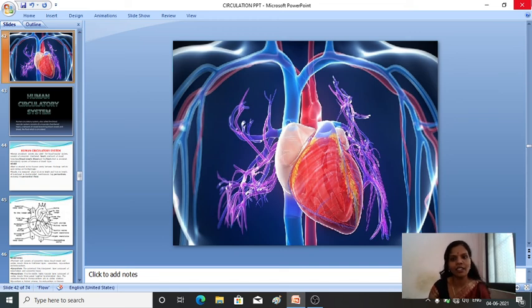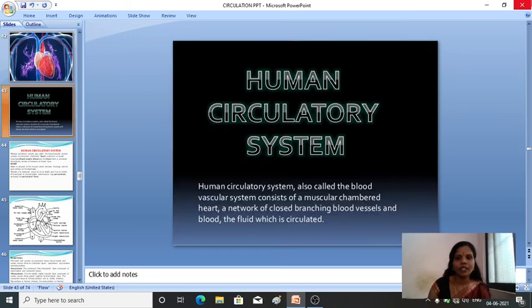So in today's class we'll study the human circulatory system, and the parts associated with it in detail. The human circulatory system is also called the blood vascular system.